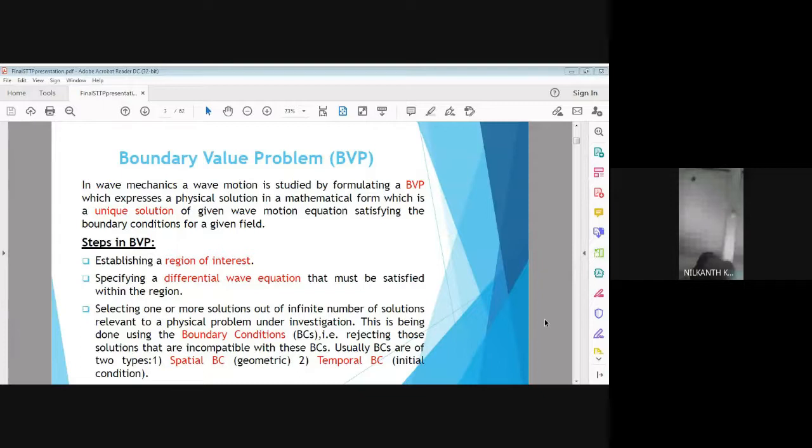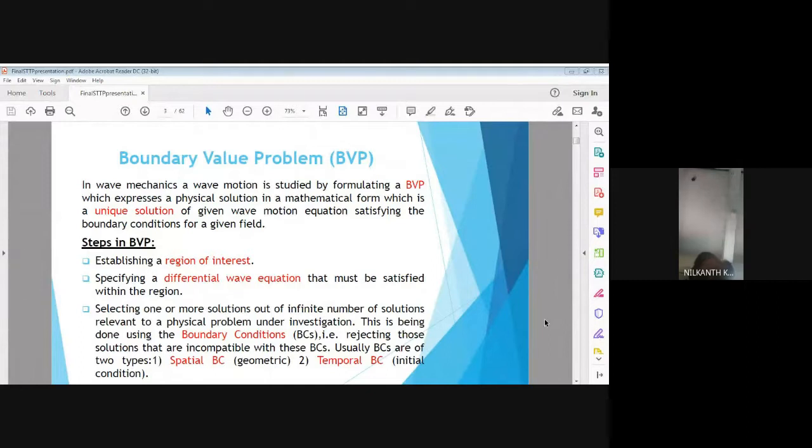Then after specifying the equation, we have to select one or more solutions out of infinite number of solutions which are relevant to a physical problem under investigation. So physical problem under investigation is a wave motion, and the usual boundary conditions are of two types. One is spatial boundary condition, another is temporal boundary condition.